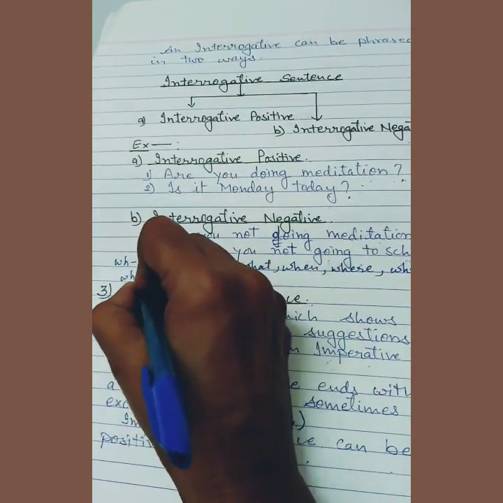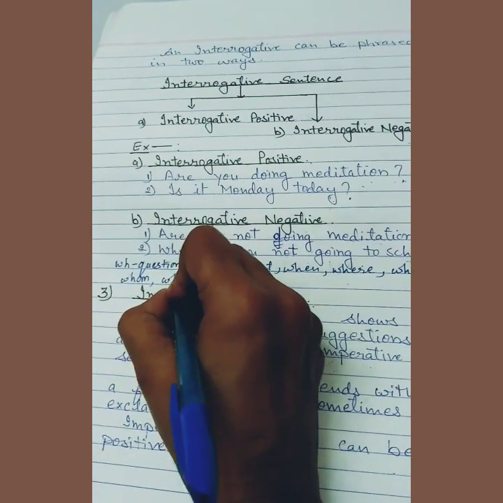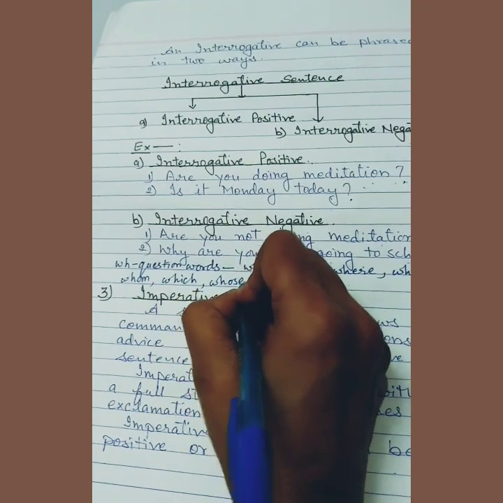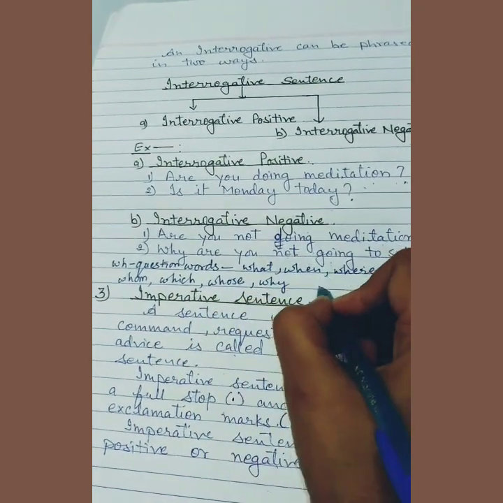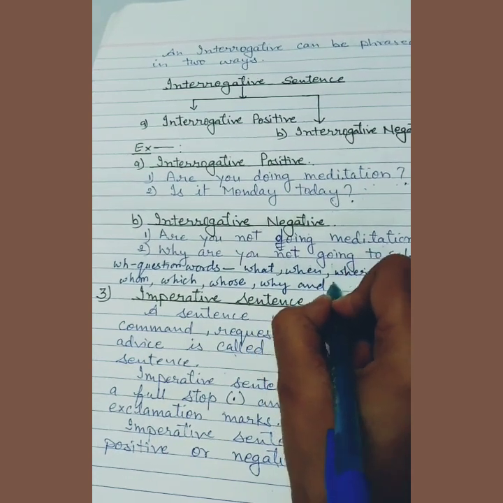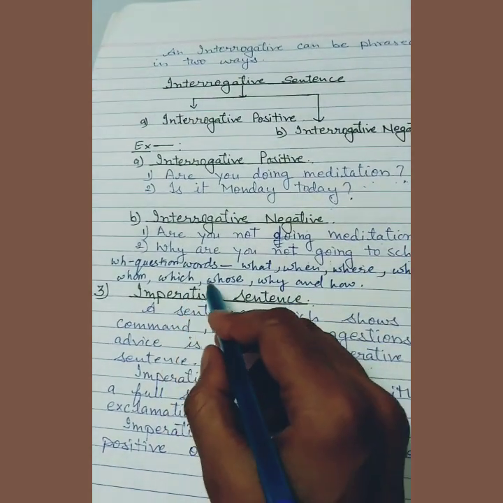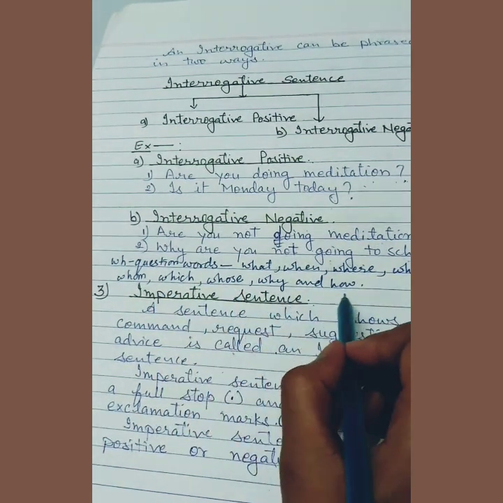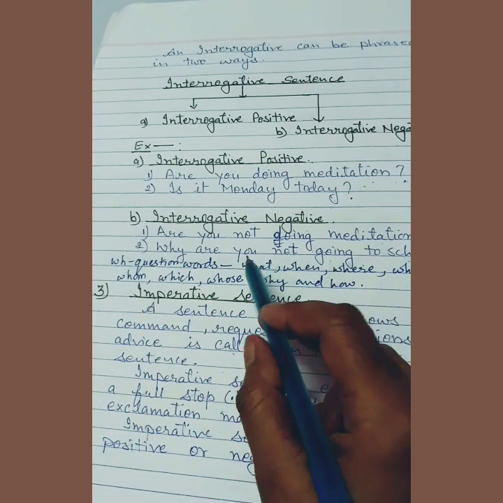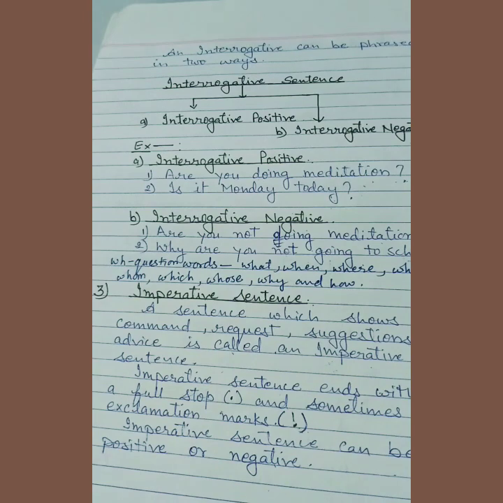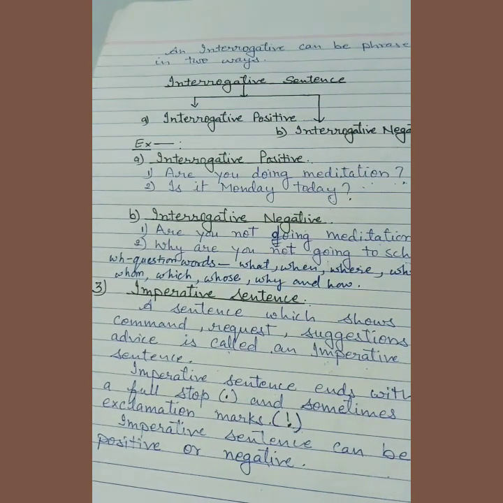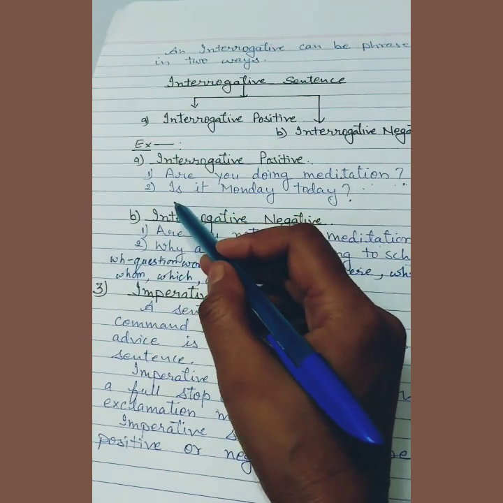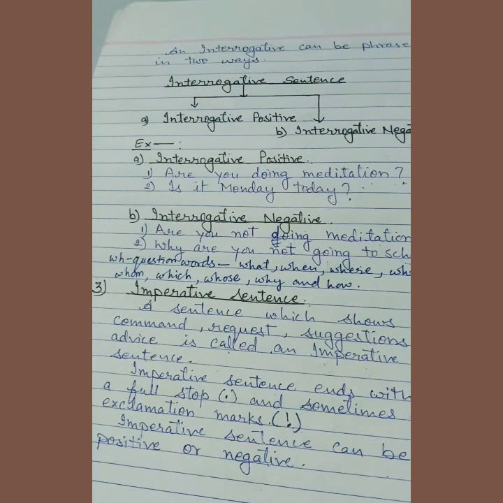Whom, which, whose, why, and how. You see here WH question words: what, when, where, who, whom, which, whose, why, and how. These words are used in the beginning of the interrogative sentence to make the question. And auxiliary verb, that is called helping verb also, like is, am, are, was, were, have, has, had, these words.